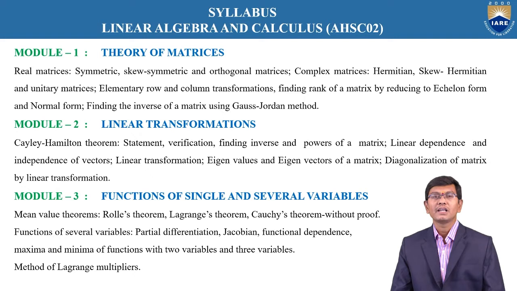Under the real matrices, particularly, we are going to discuss symmetric matrices, skew symmetric matrices, and orthogonal matrices, whereas under the complex matrices we are dealing with Hermitian matrices, skew Hermitian matrices, and unitary matrices. Next are elementary row and column operations, finding the rank of a matrix by reducing it to echelon form, the normal form of a matrix, and finding the inverse of a matrix using the Gauss-Jordan method.